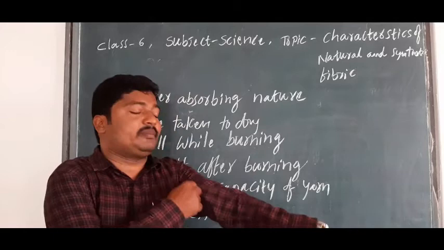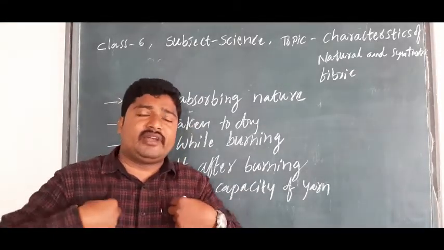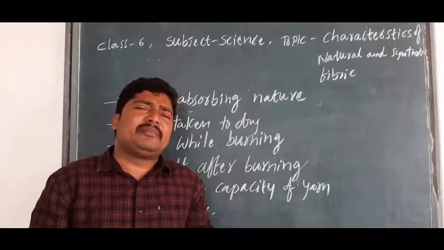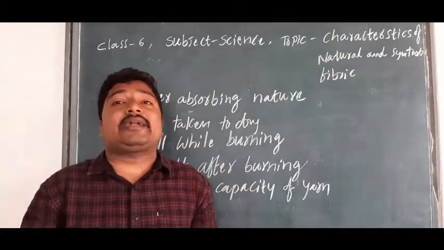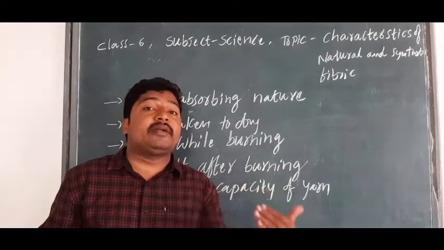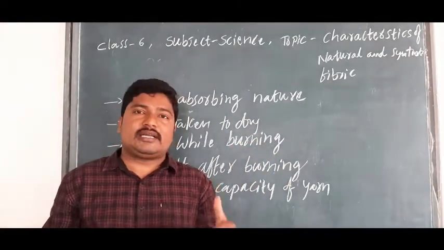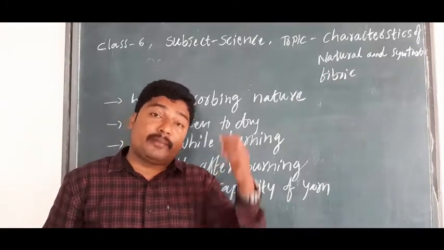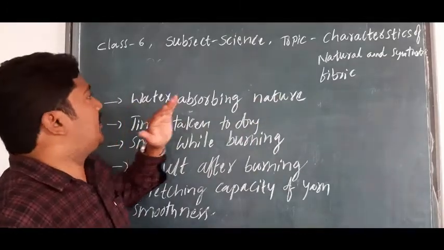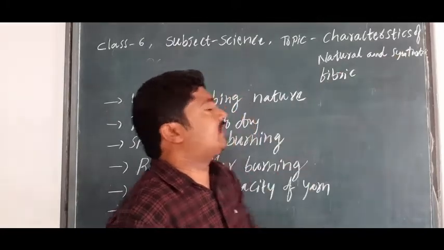Or when I see this shirt, and when I touch or feel whether it is comfortable or not, these are also characteristics, and some we can find through experiments and activities. Understand? So these are very important to analyze the characteristics of natural and synthetic fabric,